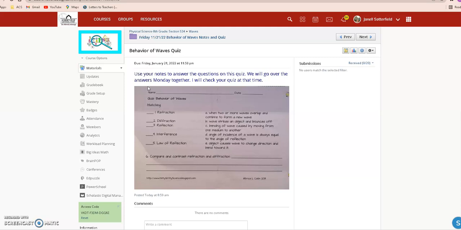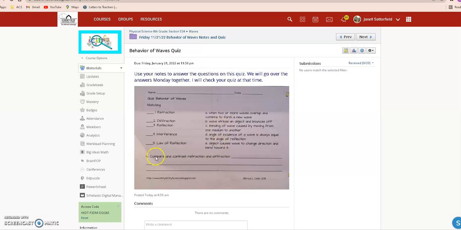But read these questions and use the notes you just annotated and highlighted to answer the questions on this quiz. And we'll go over these answers together Monday, and I'll check your quiz at that time. These are basically just those highlighted vocabulary words that are in the notes. So go back to the notes and read what it says about each of these things, and you should be able to easily match them with the answer.